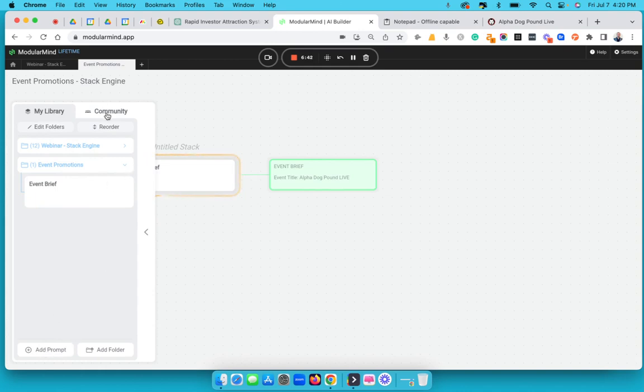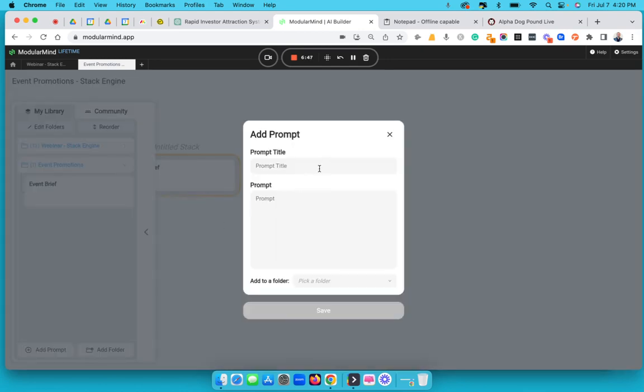Let's see if there's, nope, I want to add my own prompt. And then this is going to be, I want to write a blog post about this, but I don't want it to be a short pitch. I want it to be an educational blog post. So yeah, blog post.